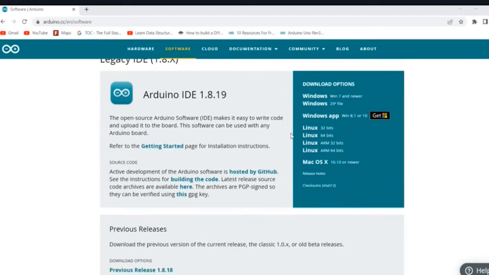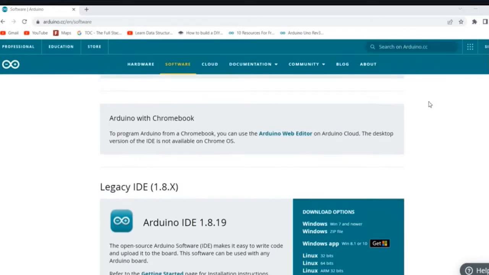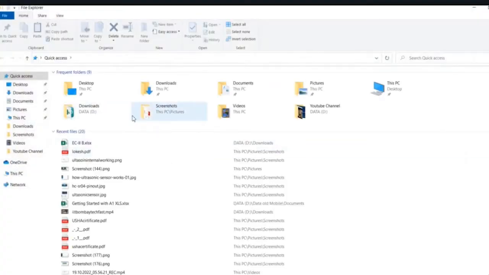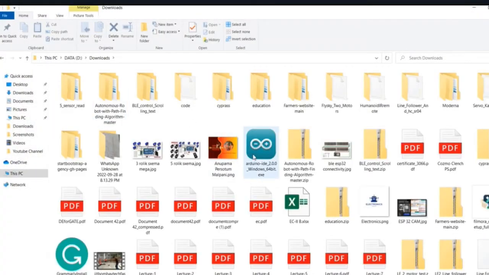I have downloaded it, so we go to the downloads and you can see here I downloaded the Arduino IDE 2.0.0 Windows 64-bit exe.